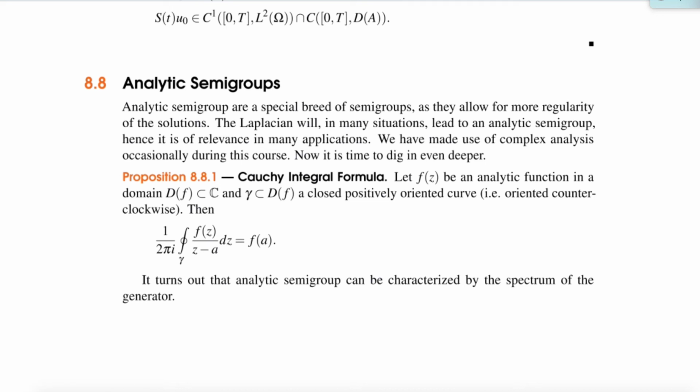Let's have some more fun with analytic semigroups. Now, this all goes back in the end to Cauchy's integral formula, which is right here. So just have another look. 1 over 2 pi i times the integral over a closed loop of f(z) divided by (z minus a) is f(a) if the loop includes the point a. If the loop gamma does not include the point a, then this integral is 0.